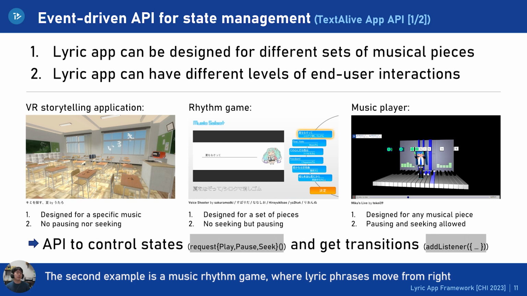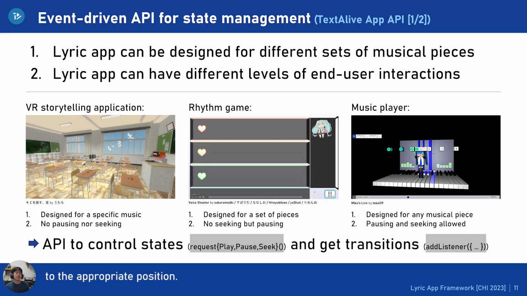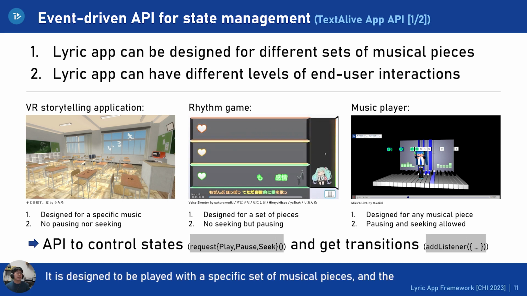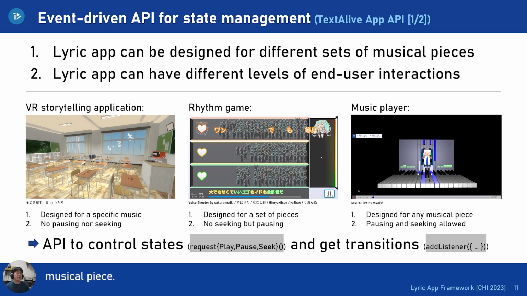The second example is a music rhythm game where lyric phrases move from right to left, and the player needs to interactively move the virtual singer character to the appropriate position. It is designed to be played with a specific set of musical pieces, and the player can pause the game but cannot go back to the past.